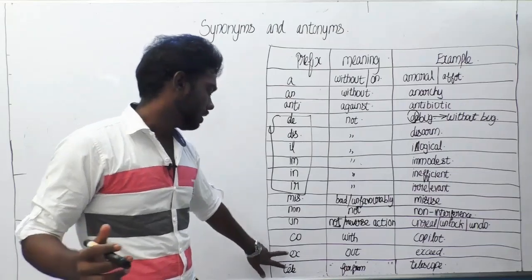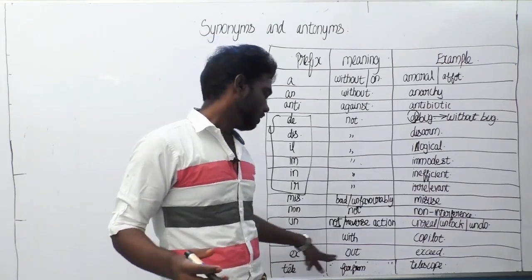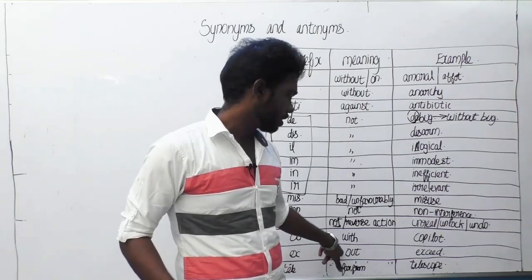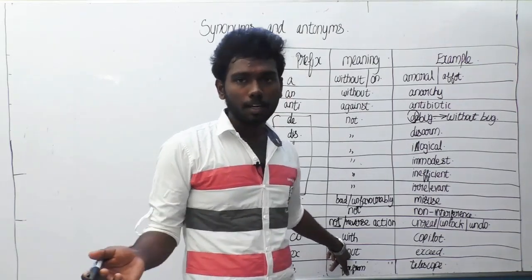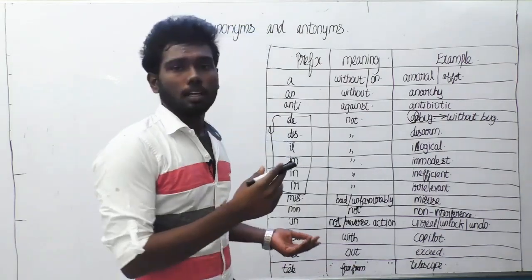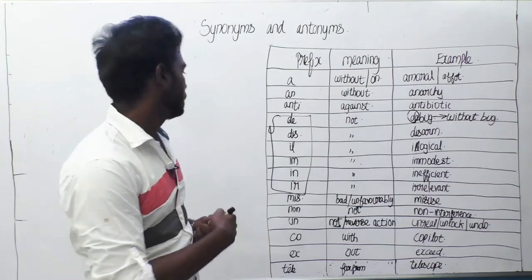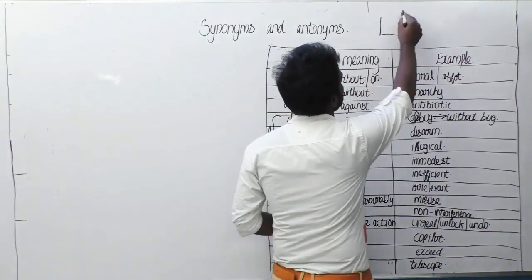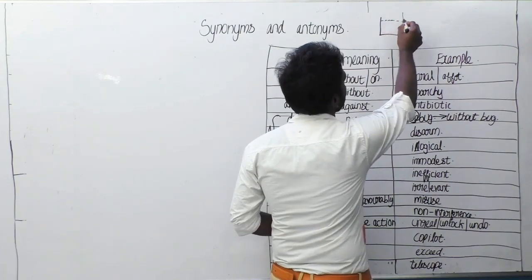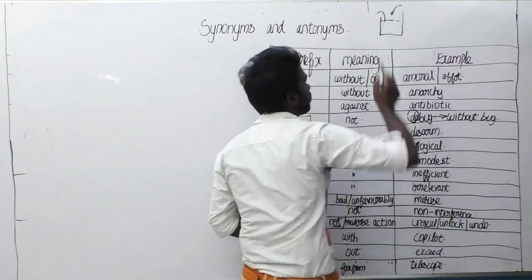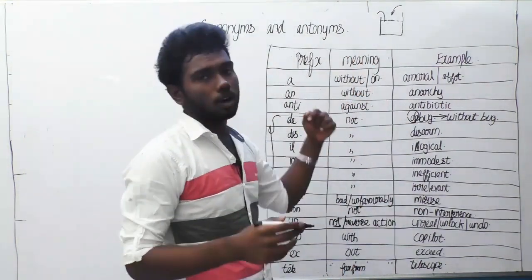The next thing is ex, which means out. The word starting with ex means out. An example, exceed. Exceed means there is a level, and you go beyond that level. For example, take this as a jar. Water is up to this place, and when extra water is poured, the water exits out of the level. So coming out is called exit.